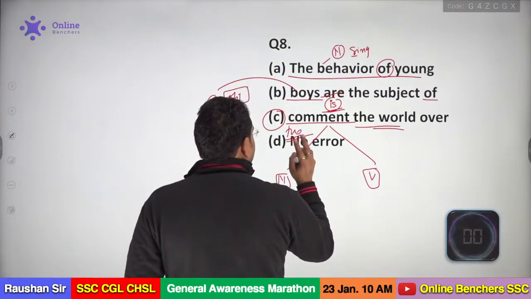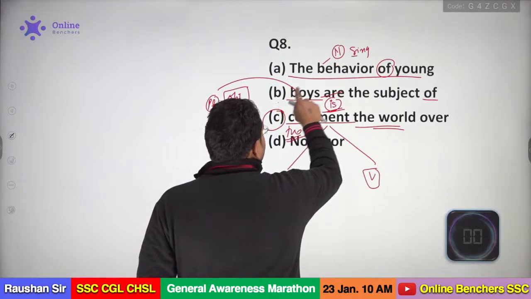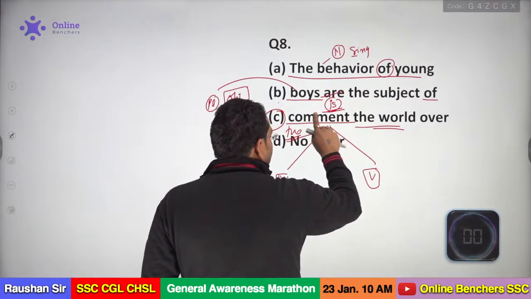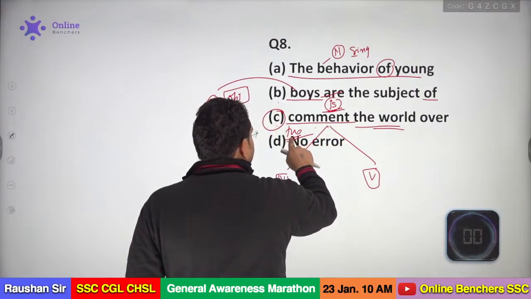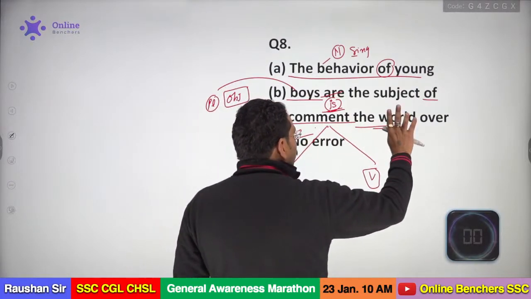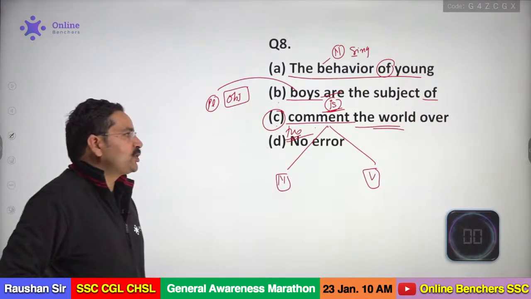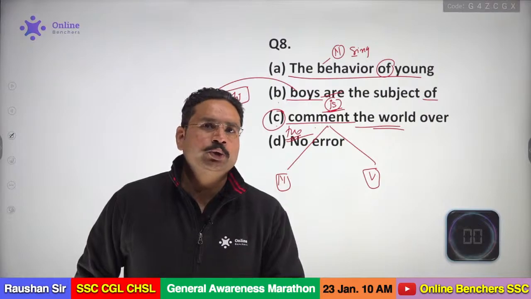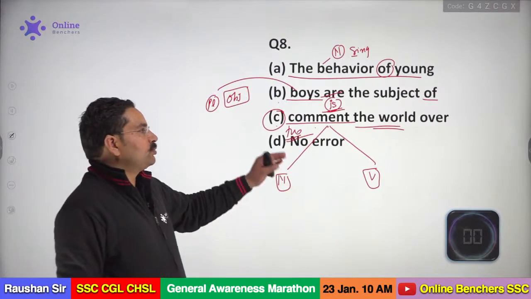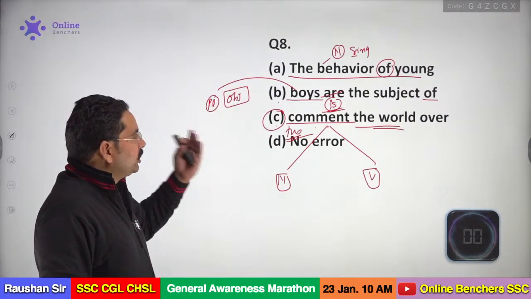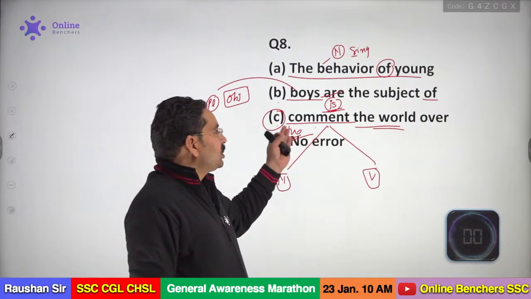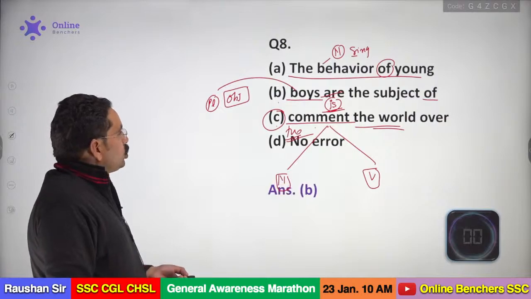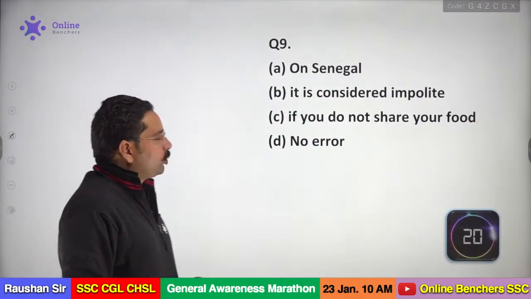So we have errors in two sections. One is in the B, because the singular subject takes is here, and the other, here it is a noun and the noun is definite, so the correct answer will be the comment the world over. So we have the error in two sections, make it very clear. I think the questions are clear to you all. Sometimes typists are working there, so they can leave such problems, and I have checked that. Now my dear, the error we have is in the B section. Now the next question.